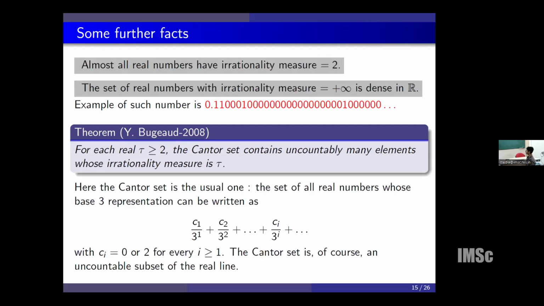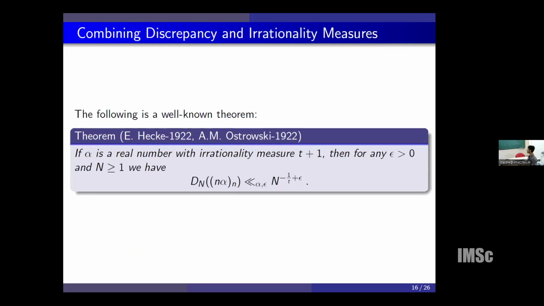So with this notion of irrationality measure and the Erdős-Turán inequality, we will see the discrepancy bound for some uniformly distributed sequences. We first study the sequence with which we started. If alpha is a real number with irrationality measure t plus 1, then the discrepancy of n alpha is bounded above by n to the power minus 1 over t plus epsilon.